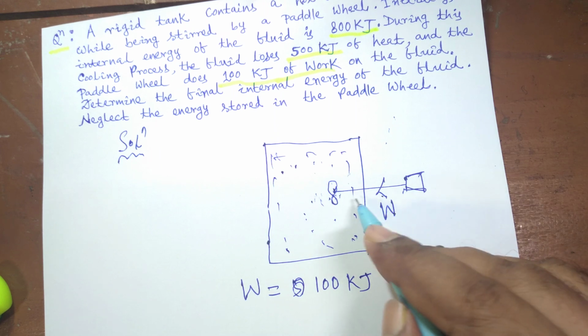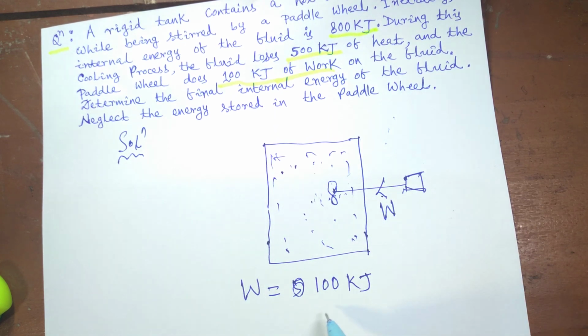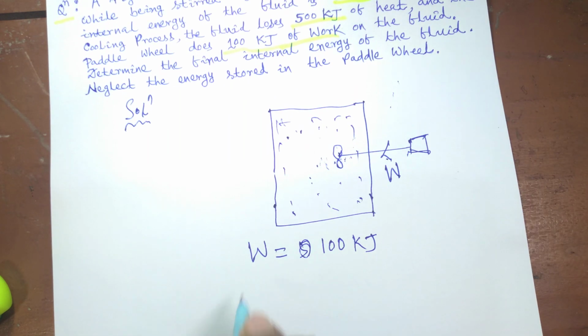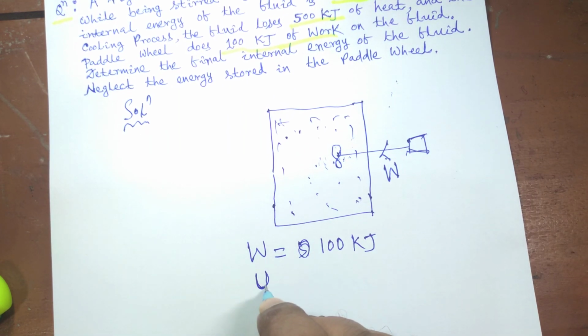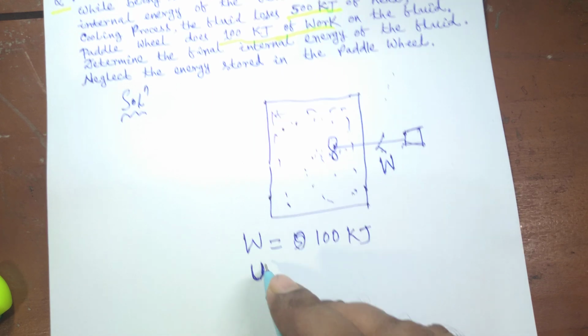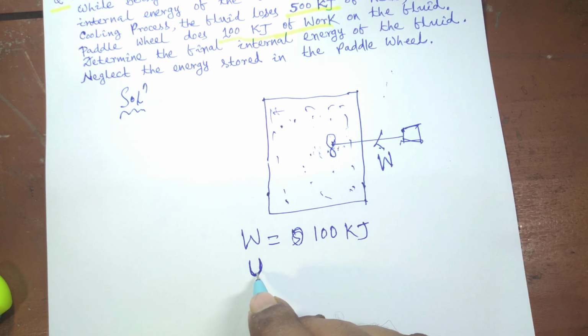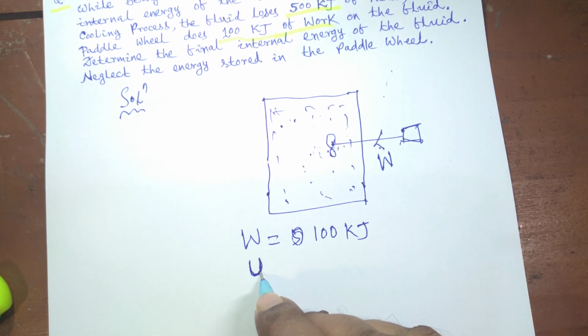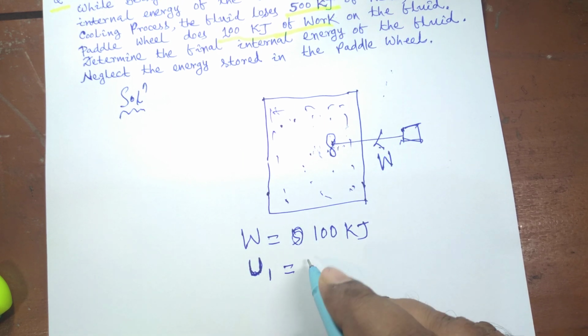This W which enters into the system is 100 kilojoule, and initially the internal energy, here nothing is mentioned about total energy, only internal energy is taken into account. We know that internal energy is usually denoted by symbol capital U. The initial internal energy, suppose U1, is given to be